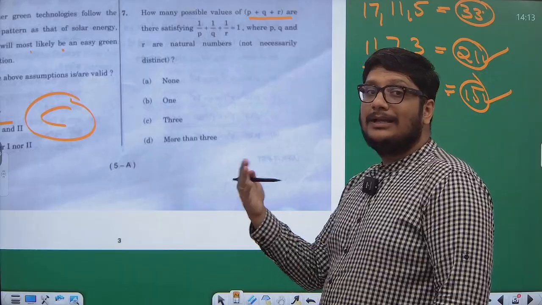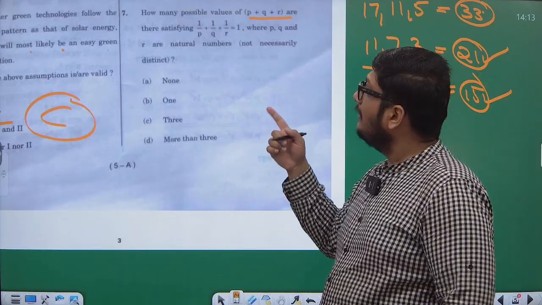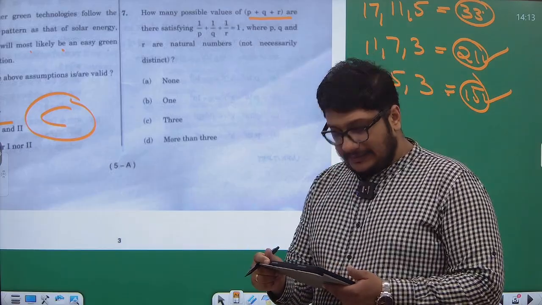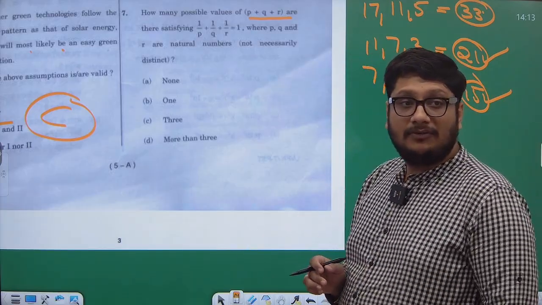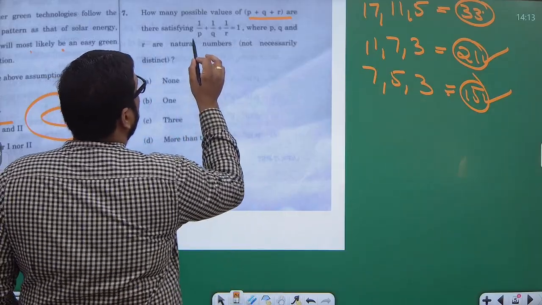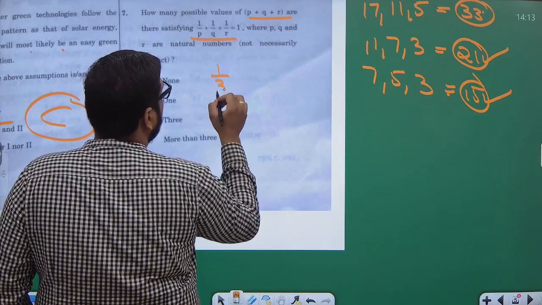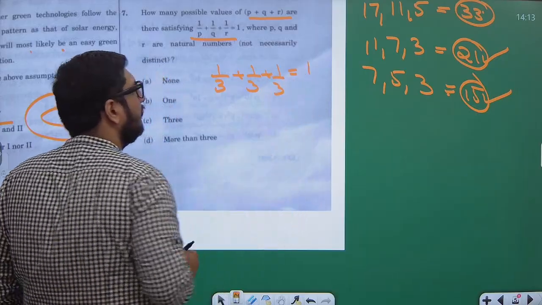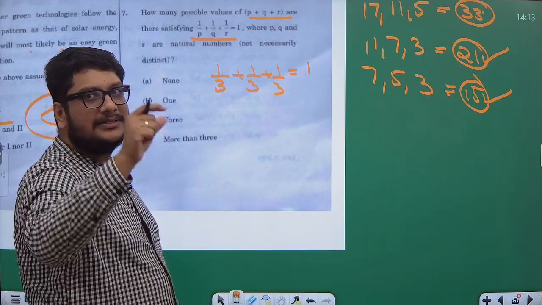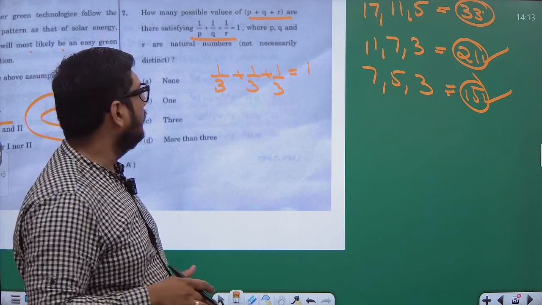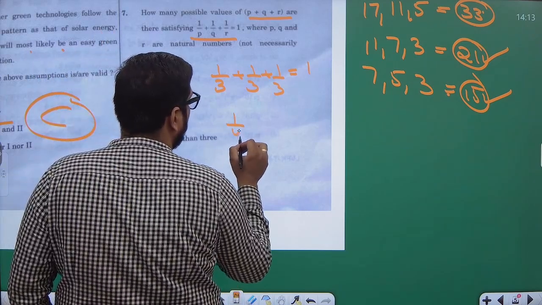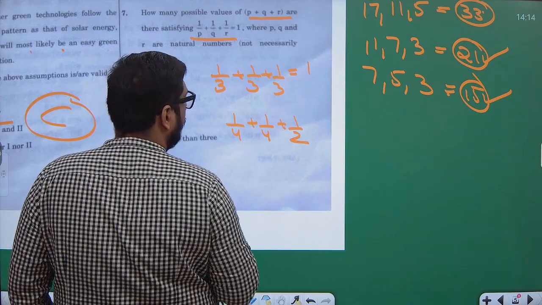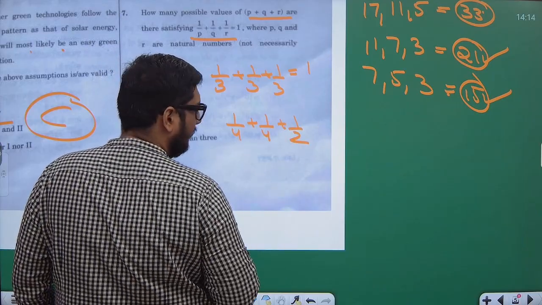How many possible values of p plus q plus r are there satisfying 1 by p plus 1 by q plus 1 by r is equal to 1, where p, q and r are natural numbers which are not necessarily distinct? This is something we have to find. See, 1 by 3 plus 1 by 3 plus 1 by 3 is equal to 1. In percentage terms, 33% plus 33% plus 33% is 100%. Then 1 by 4 plus 1 by 4 plus 1 by 2: 25 plus 25 plus 50.